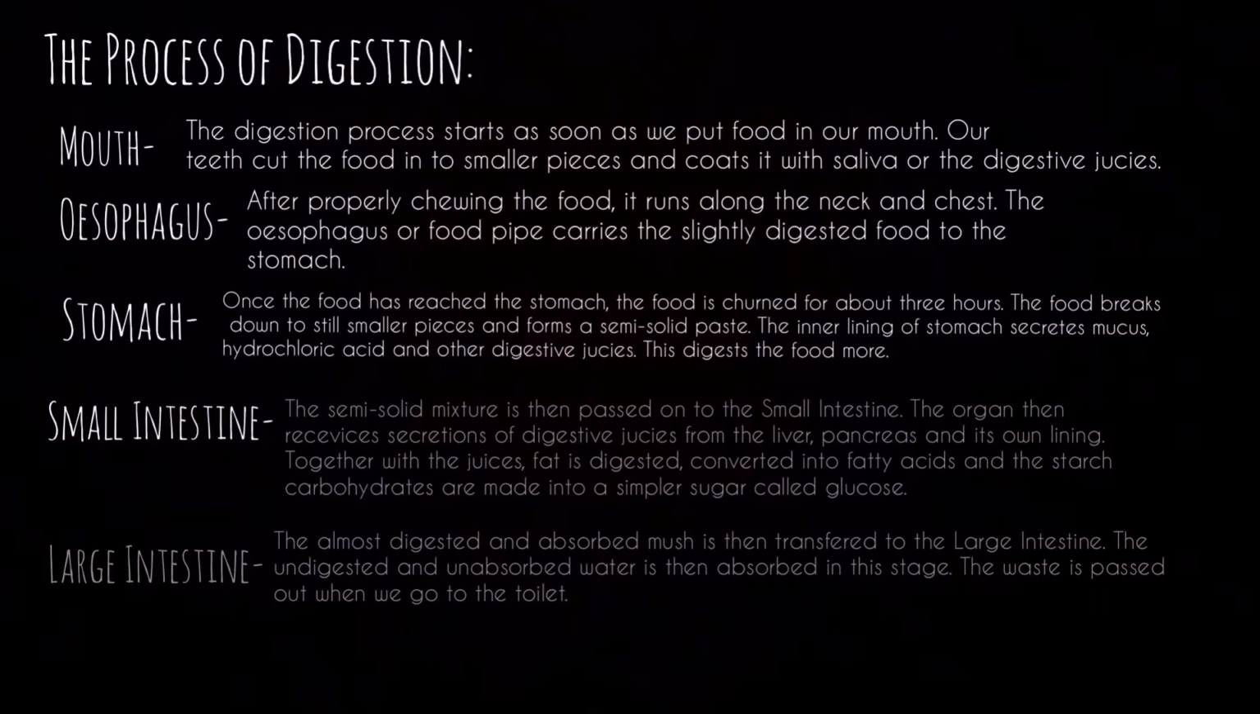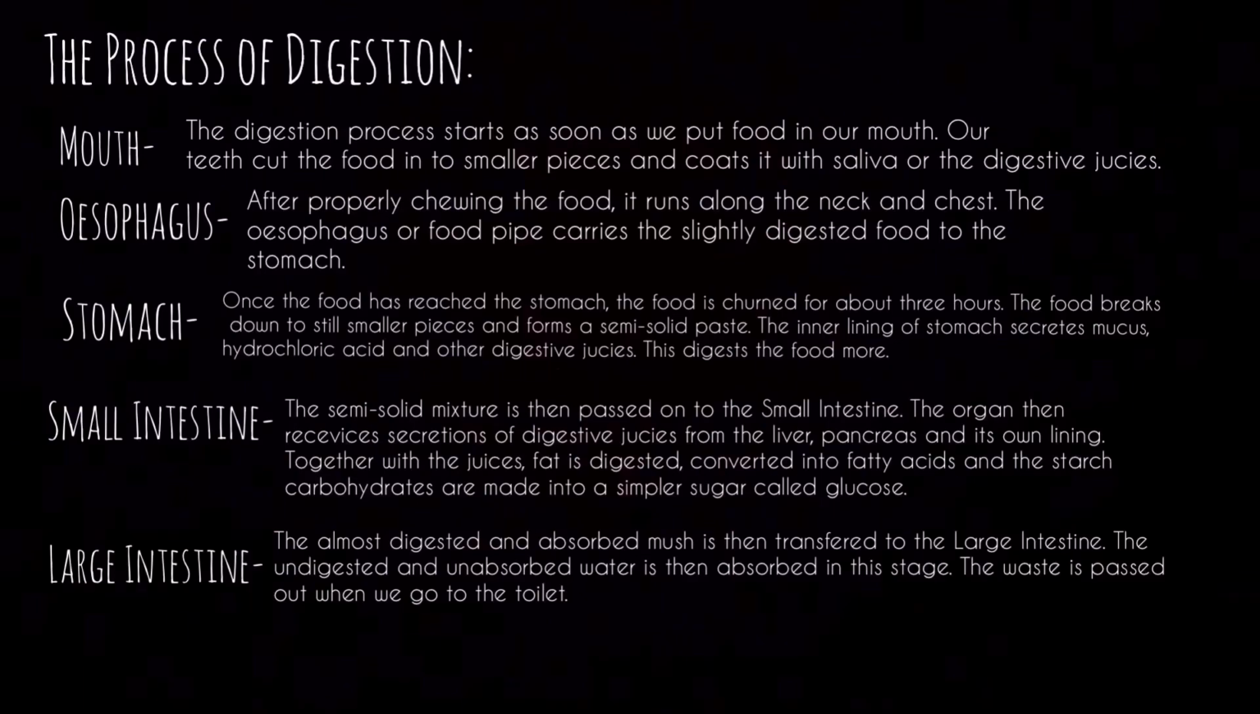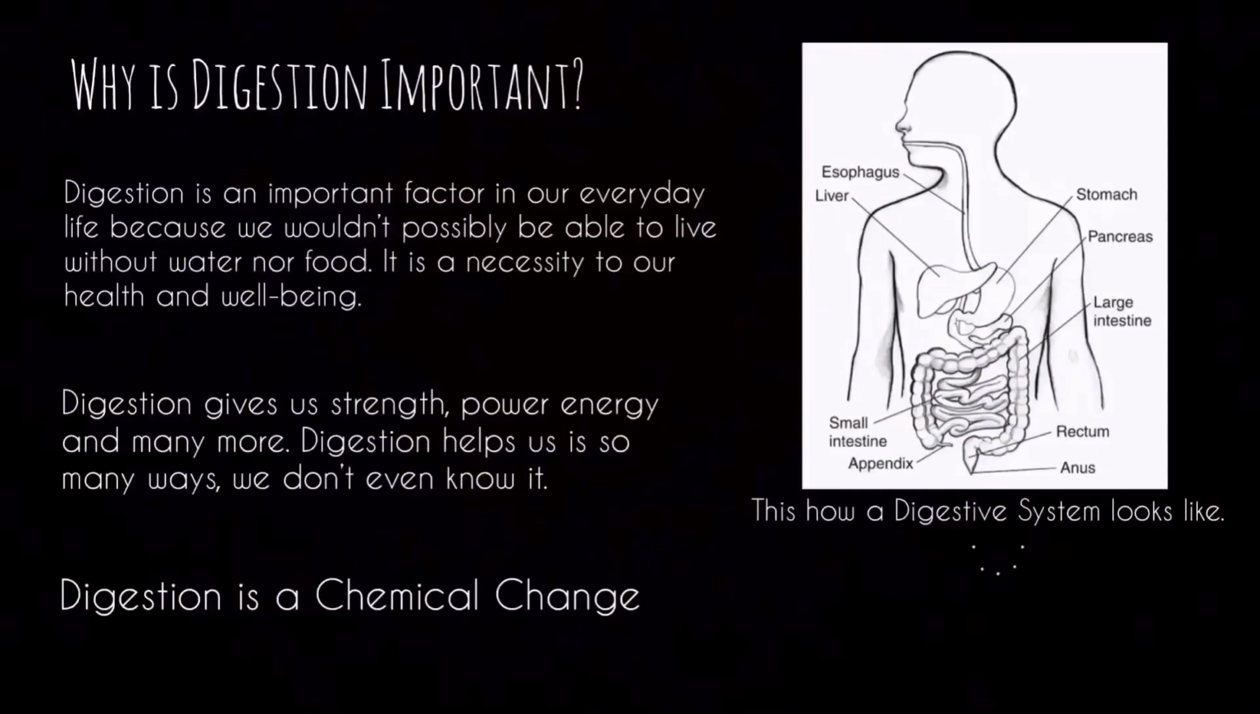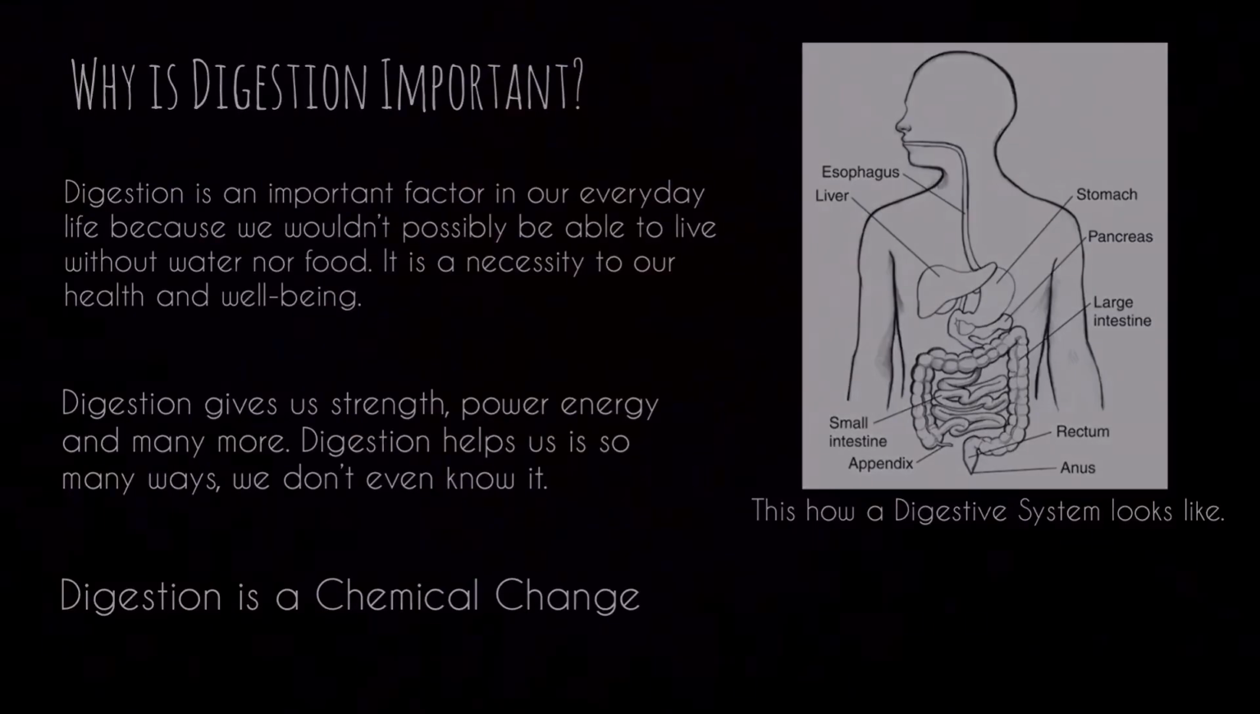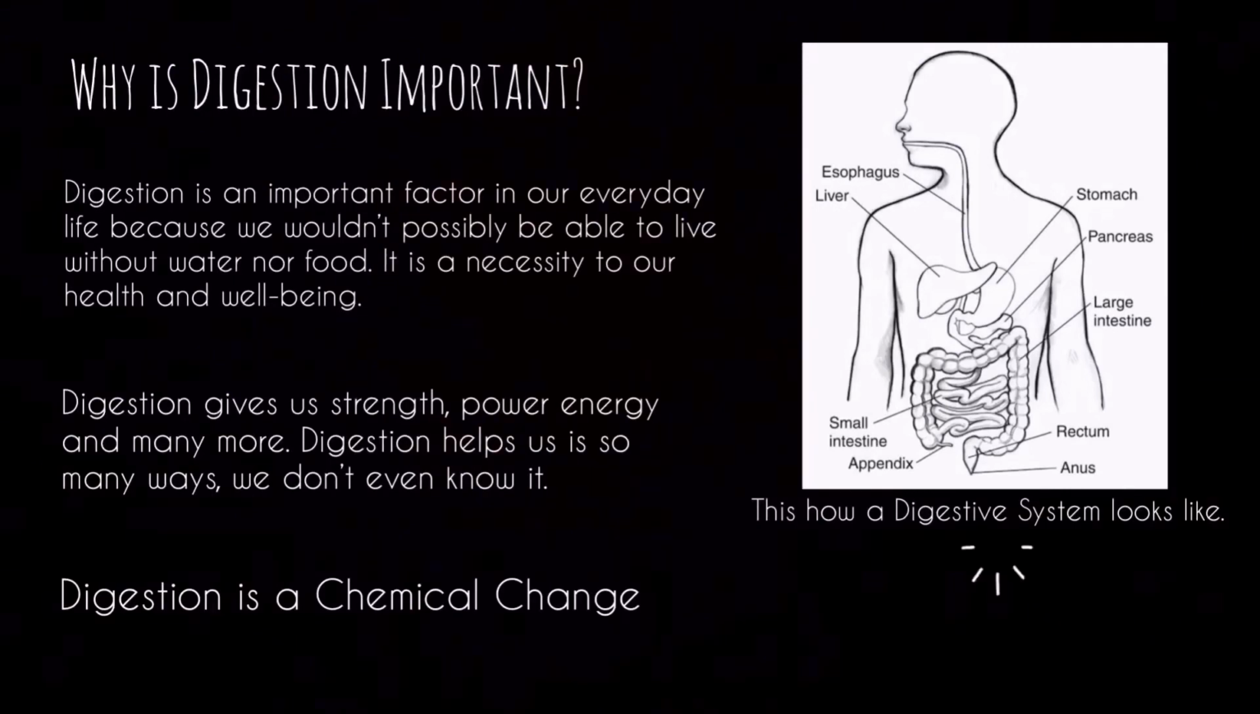After this step, it goes down to our small intestine. After this, the organ receives secretions of digestive juices from the liver, pancreas, and its own lining. Here, the organ digests and absorbs the nutrients we need. Soon after this step, it slowly goes down to our large intestine, where all the water is absorbed, and sooner or later, we go to the bathroom. Digestion is important because it gives us power and helps improve our health.